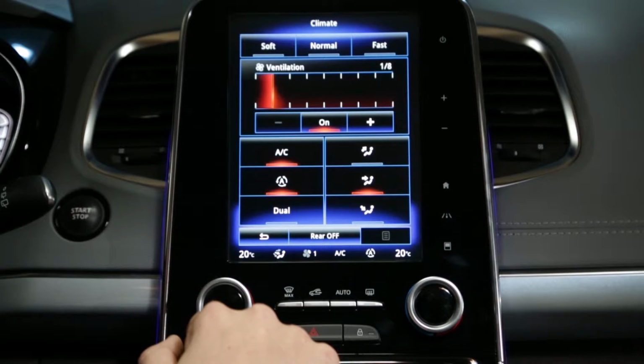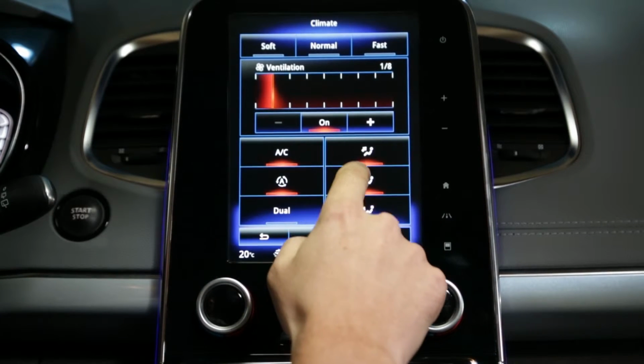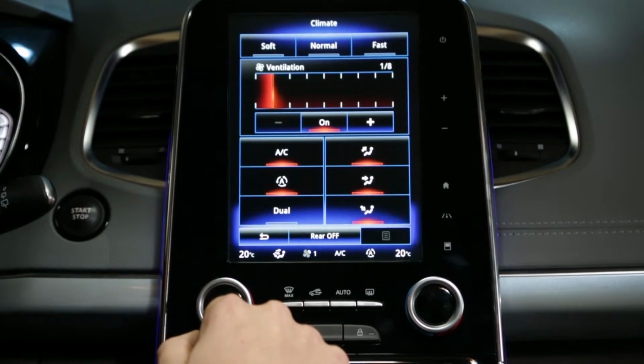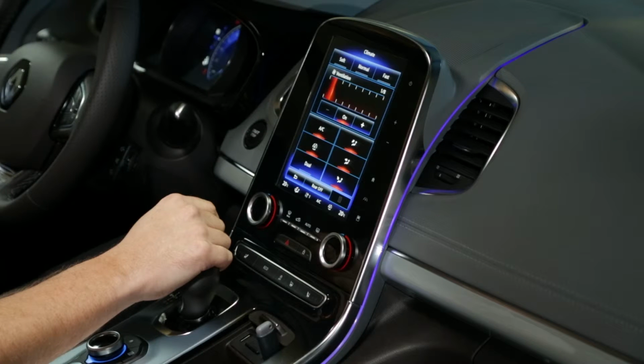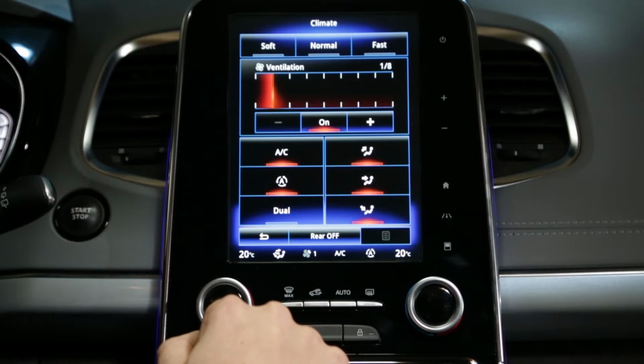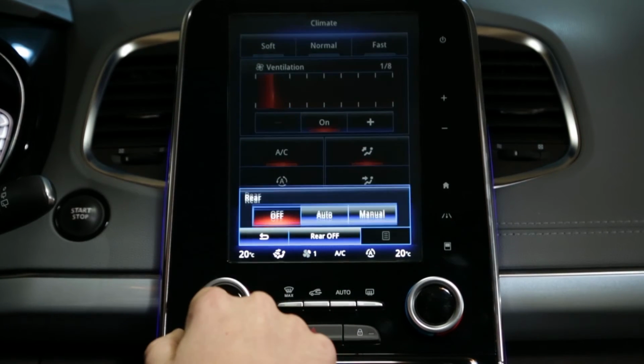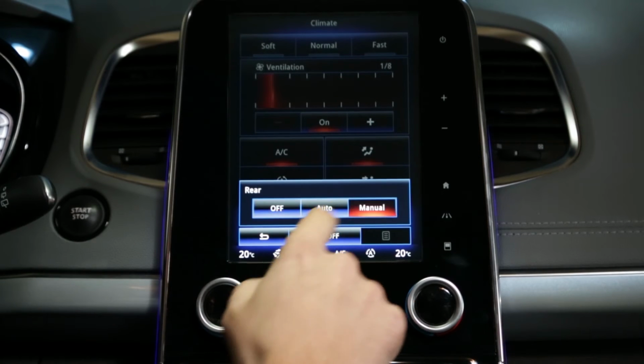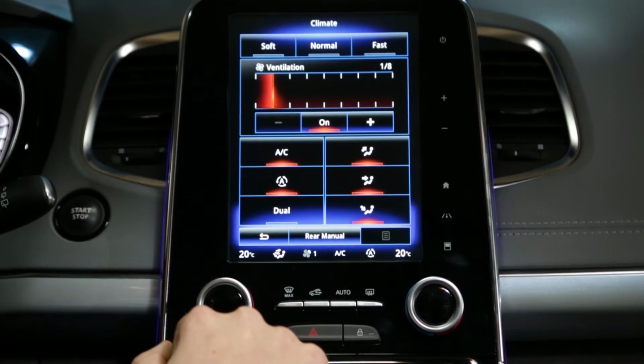activate the interior recirculation of air in the passenger compartment, distribute the flows of air in the passenger compartment. Depending on the vehicle, you can also activate or deactivate the additional air conditioning control in the rear seats by pressing the rear button. Select the manual mode to allow the rear passengers to adjust the ventilation speed.